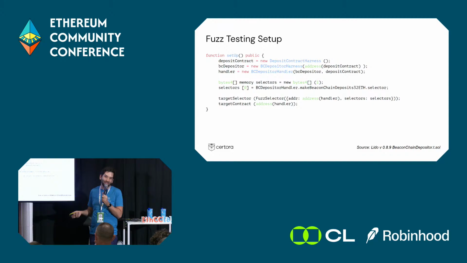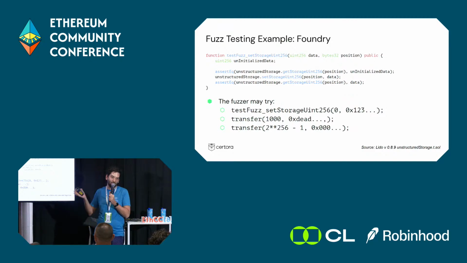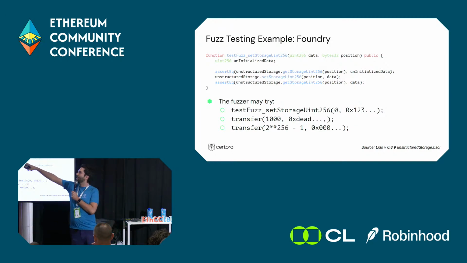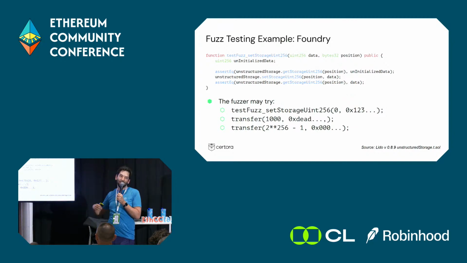If there are no accounts in the system, then that's not very interesting and doesn't really represent how it will work in the real world. And after that, a test will usually look like that. We have some assertions, which are conditions, and we have some function calls in between. And the important thing is that the parameters of these tests will be randomly generated by the computer. So here we have 2 different inputs, right? We have the number here, the data, and we have the bytes, the position. So the computer will try to generate many, many different inputs. I'm talking about hundreds of thousands, millions, the more the merrier.